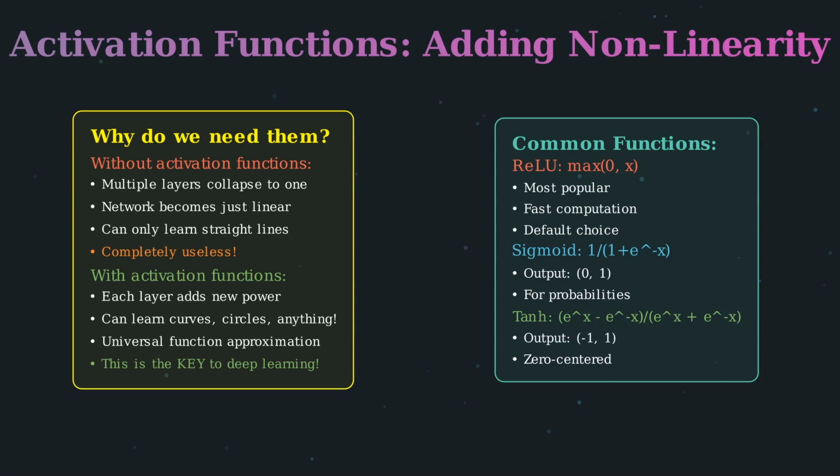Sigmoid squishes any input to between 0 and 1. It's useful for output layers when you need probabilities. Tanh squishes inputs to between -1 and +1. It's zero-centered, which can help with optimization. The choice of activation function can significantly impact your network's performance.